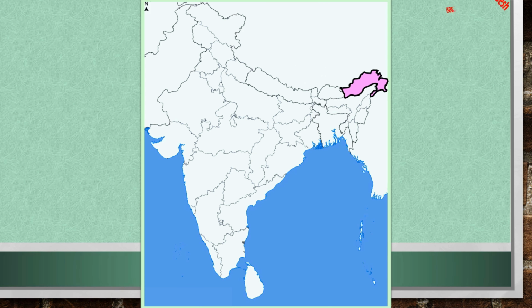And this is Arunachal Pradesh, the sunrise state. Itanagar is the capital city of Arunachal Pradesh. And this is Nagaland. Kohima is the capital city of Nagaland. This is Manipur. Imphal is the capital city of Manipur.